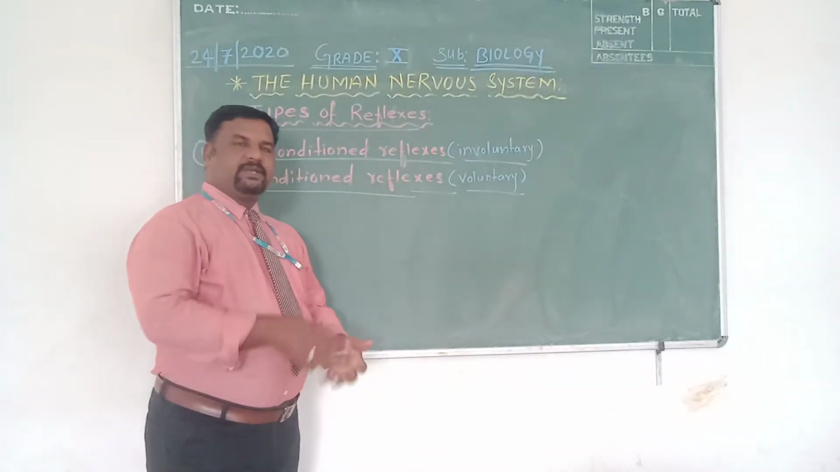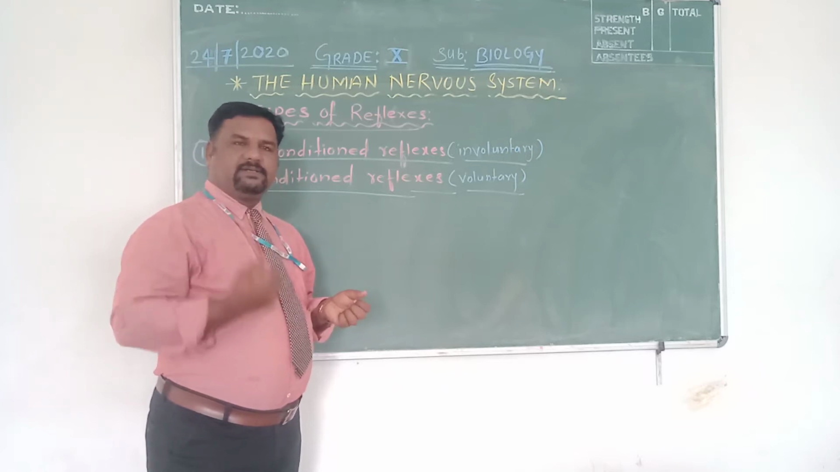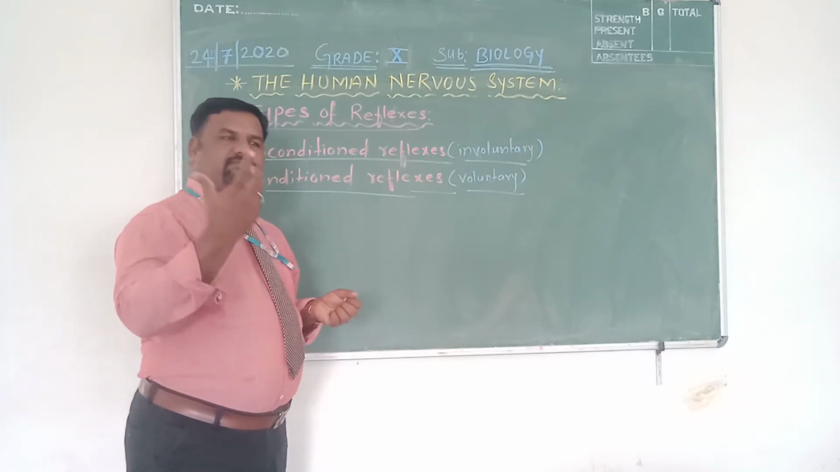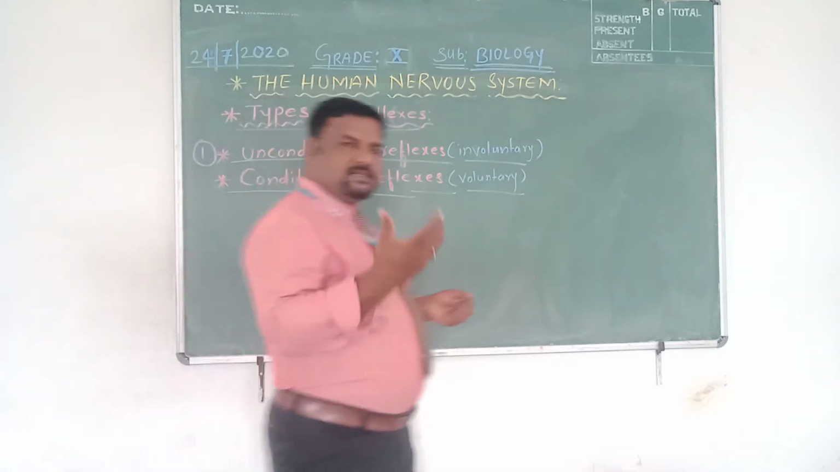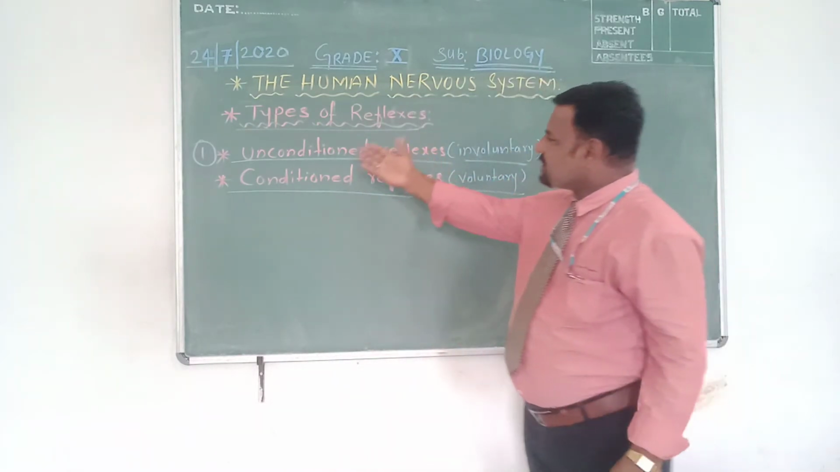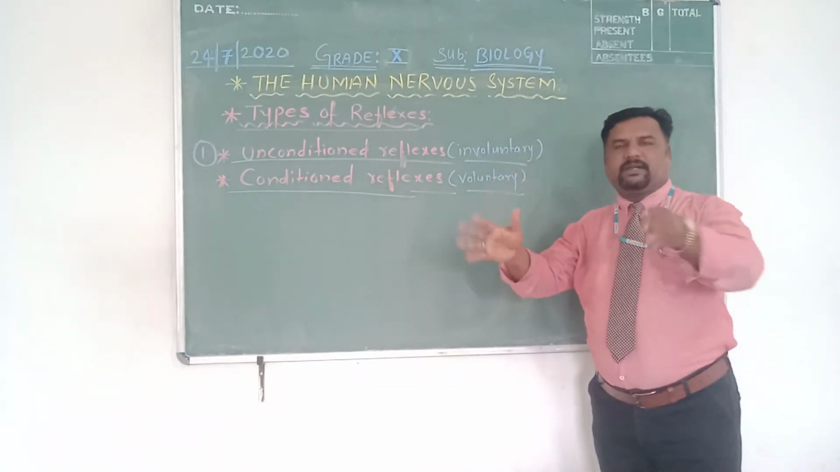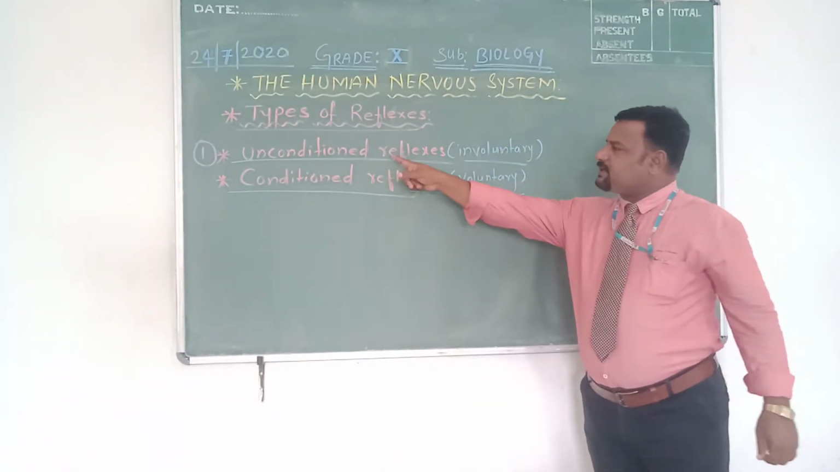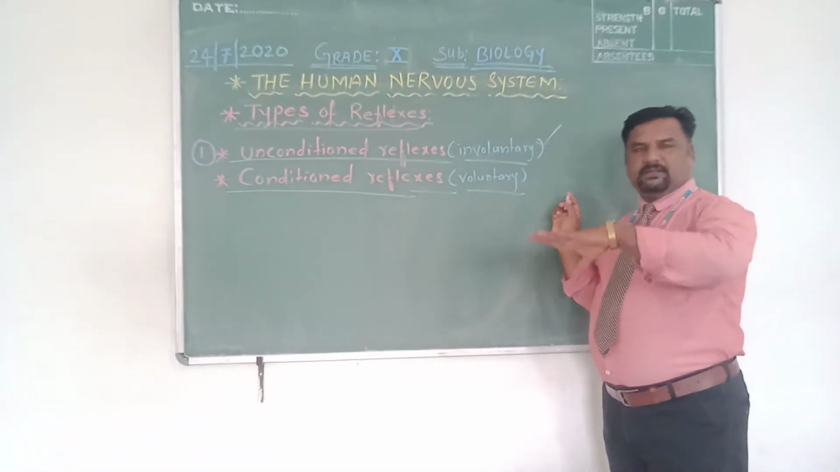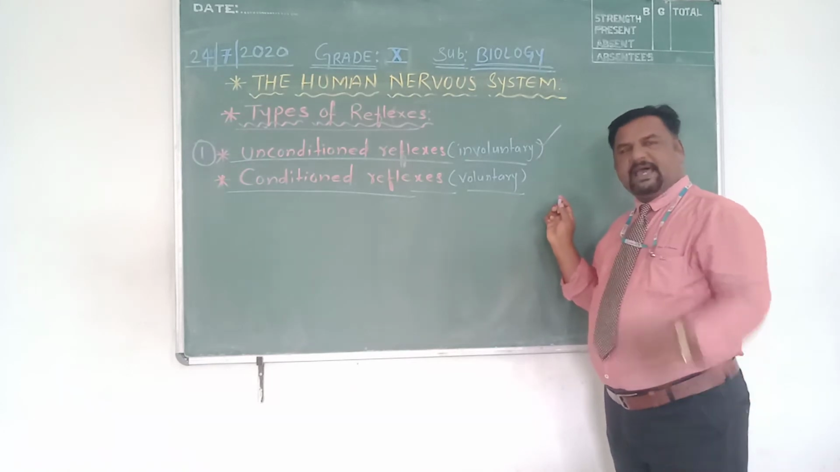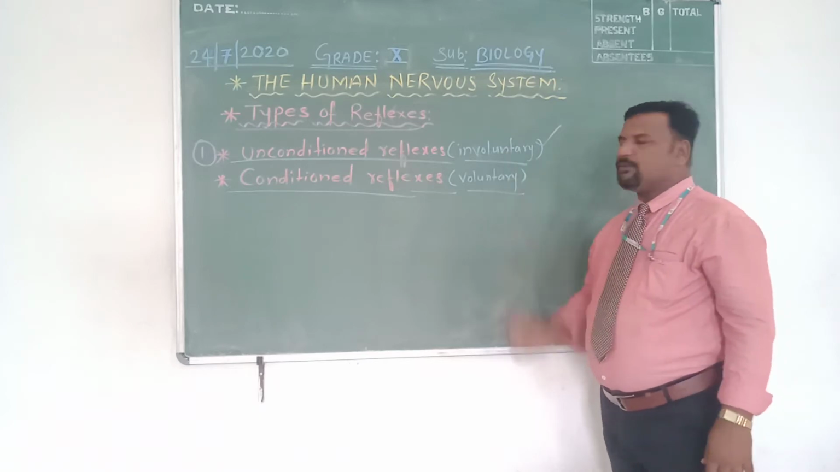Take an example: a newborn infant sucking the mother's milk. A newborn infant will suck mother's breast milk. That comes under unconditioned reflexes. They are unconscious and inborn reflexes. The unconditioned reflexes are involuntary, inborn and unconscious. They are inborn, present in every individual, so they are involuntary.